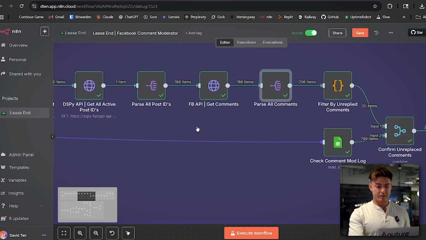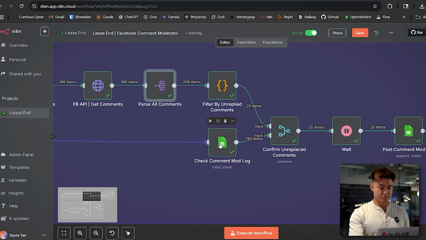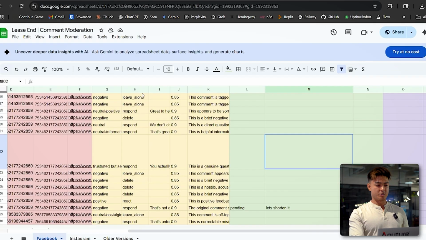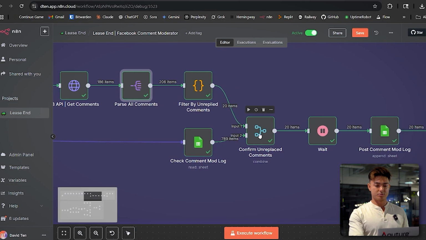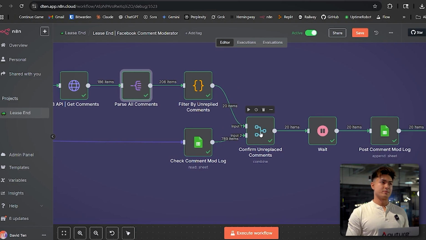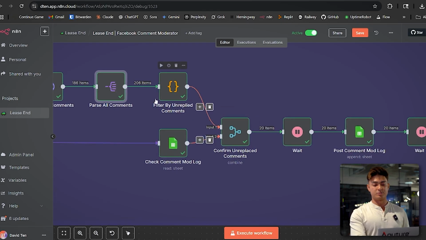And then here, this long node just goes from the very beginning and checks the comment mod log. So it's checking this sheet and it's pulling out the comments to confirm that I'm not duplicating my efforts anywhere, right? So if I already replied to it, if I have yes under executed, it's not going to return it. So there's 20 that are confirmed that are not in the log.